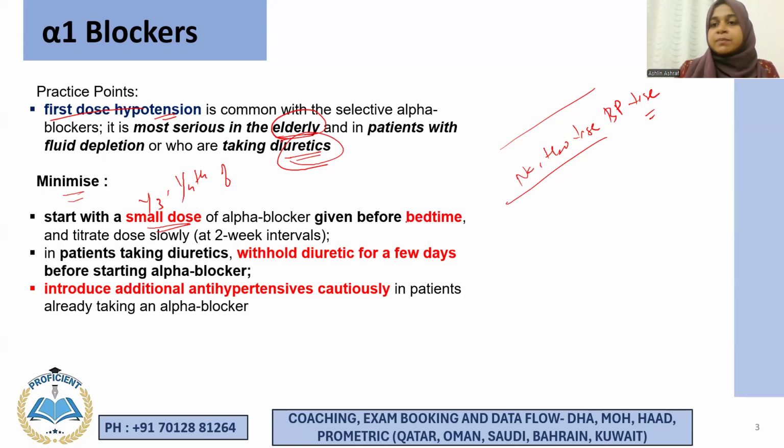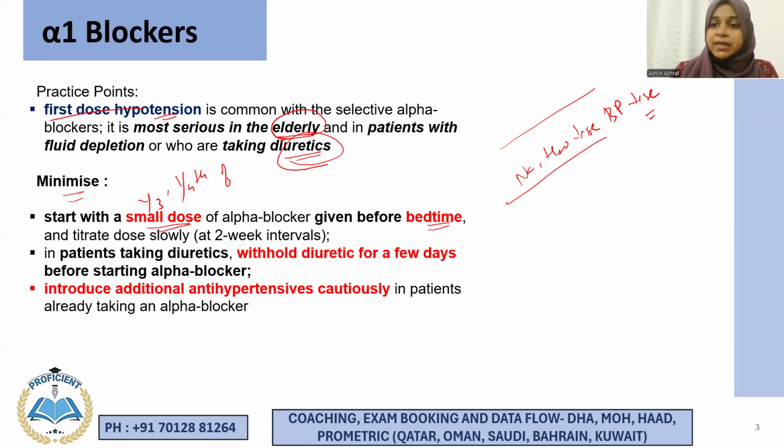Okay, and it should be given just before the patient goes to sleep, before bedtime. Why? Because once the patient sleeps, he will not move around much, right? And once you start the drug in low doses, you can increase the dose every 2 weeks until the dose that you want reaches. Okay.